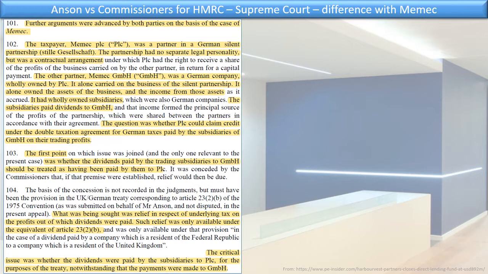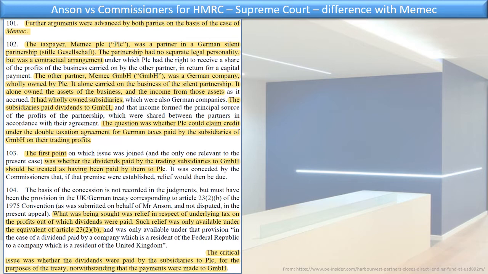The taxpayer MEMEC PLC was a partner in a German silent partnership. The partnership had no separate legal entity, but was a contractual arrangement, just like the LLC, right? But the LLC had a separate legal personality. The other partner, MEMEC GmbH, was a German company wholly owned by PLC. So PLC basically owned the whole of MEMEC, right? It alone carried on the business of a silent partnership. It alone owned the assets of the business and the income of those assets.